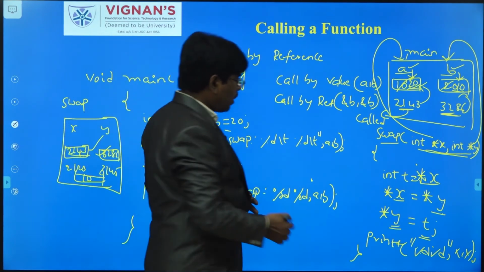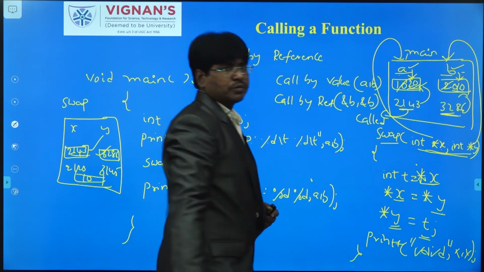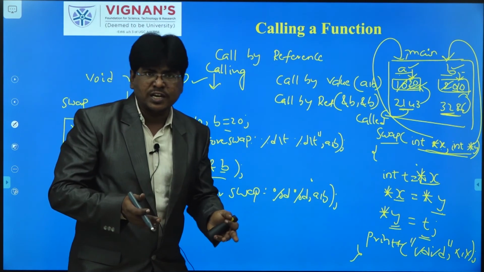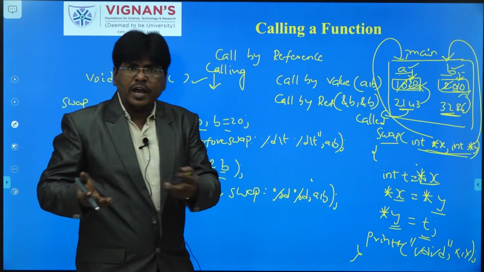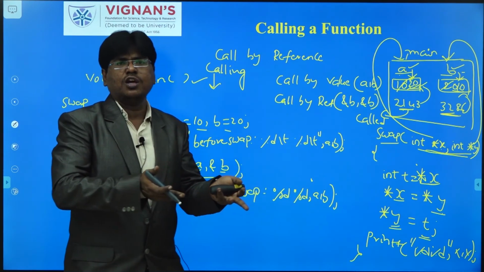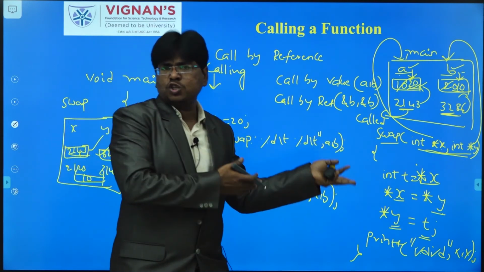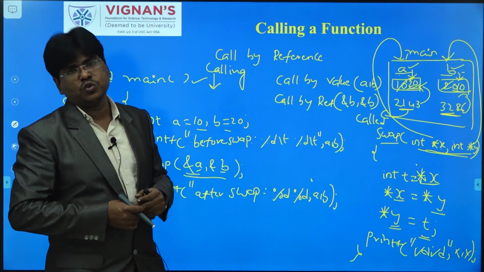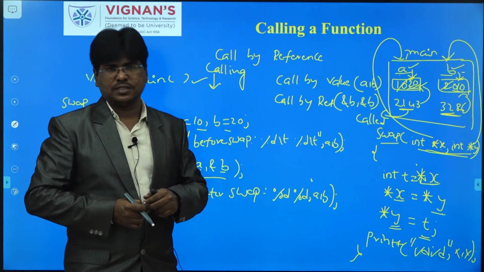Why? Because x contains the address of a, and y contains the address of b. So if you make any changes, which memory location is it indirectly handling? x is handling a's memory location, y is handling b's memory location. If you make any changes in x, y, automatically it will be changed in a, b also. So this is the concept of pass by reference and pass by address.